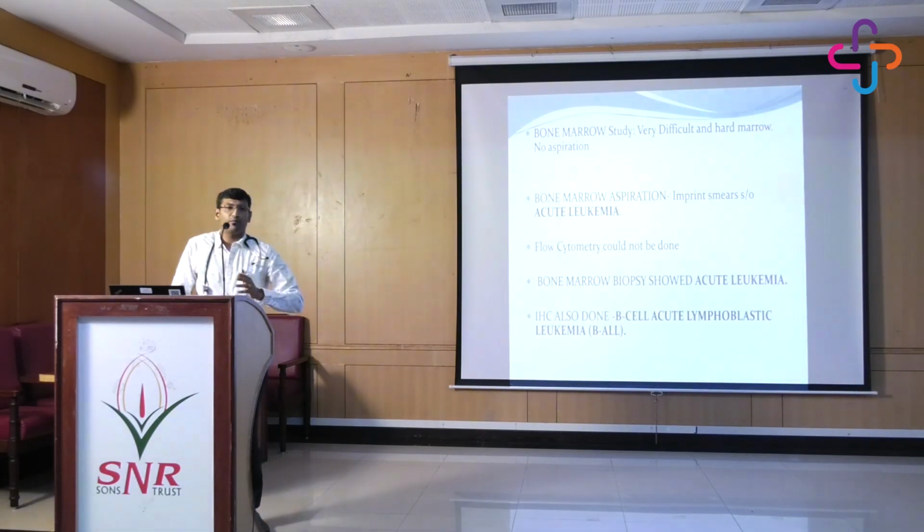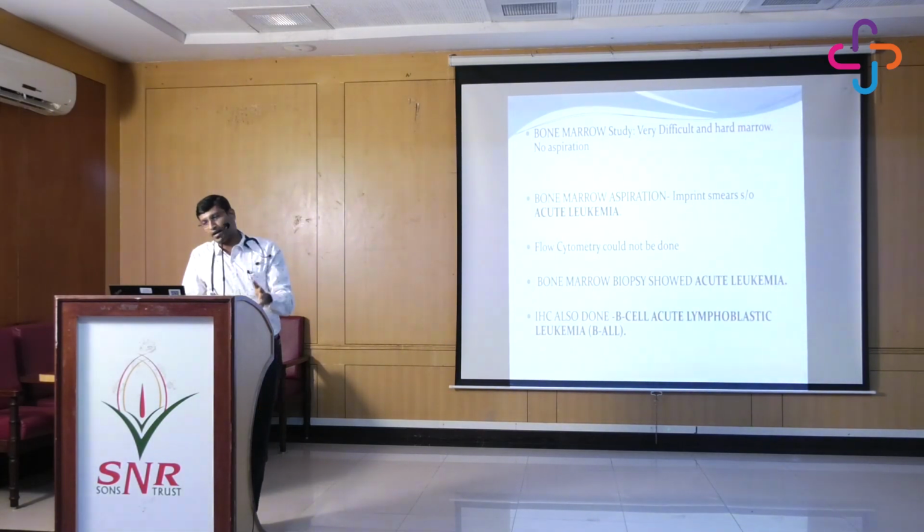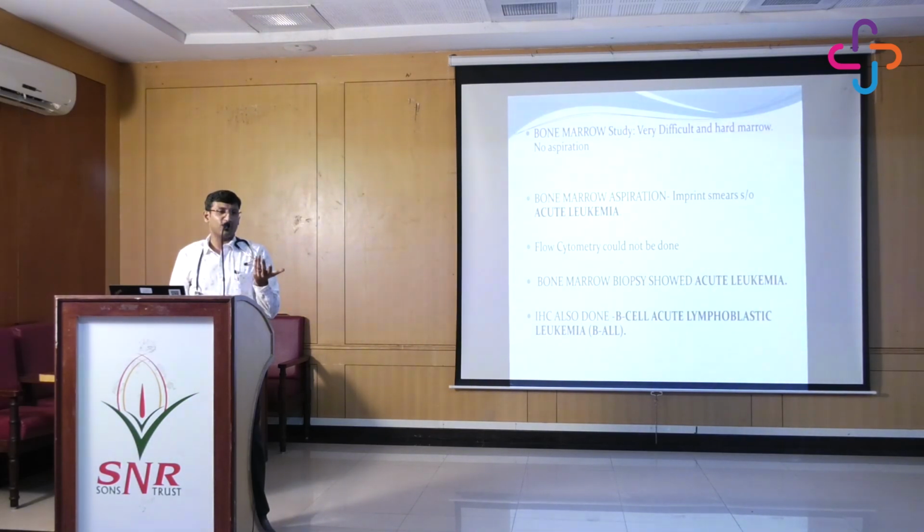When we went ahead with the bone marrow, it was a very hard marrow. We were not able to get any particles at all. Again, I had a suspicion that there could be an underlying marrow pathology causing complete infiltration of the marrow. The imprint smear we got showed acute leukemia. The flow cytometry could not be done because the aspirate was not there. The biopsy showed acute leukemia. We went ahead with IHC, and it showed B-ALL.